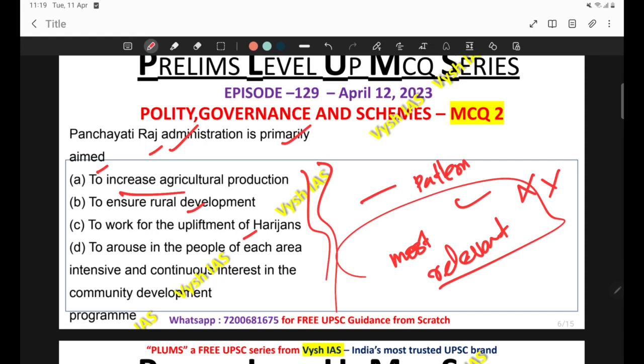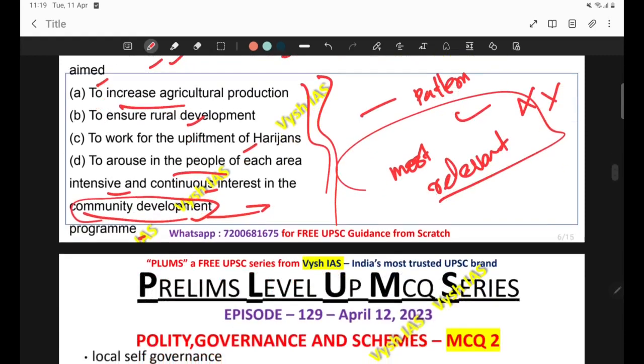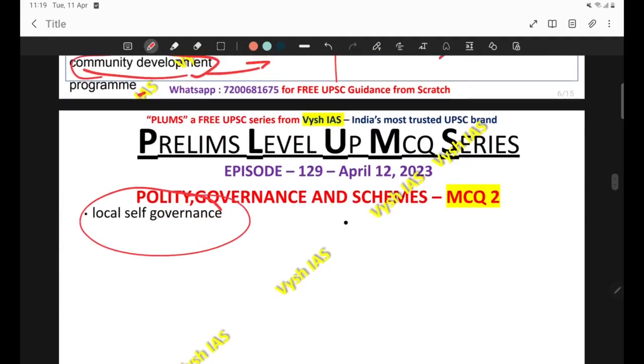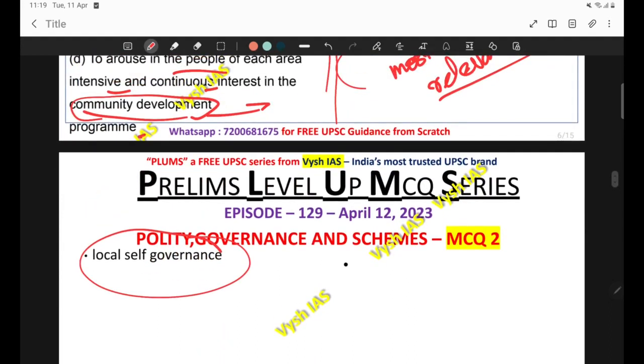And D, to arouse the people in each area intensive and continuous interest in the community development program, yes, this can also happen. So everything is looking similar, but you have to choose the correct option. Here the most suitable option is community development program. This is in connotation with the idea of local self-government, local self-governance, the democratic decentralization. So community development is in connotation with this idea of local self-governance. So out of the given options, the most suitable option is option number D.